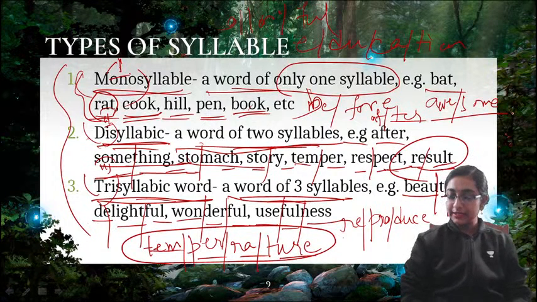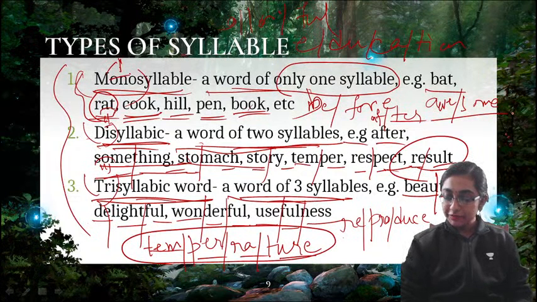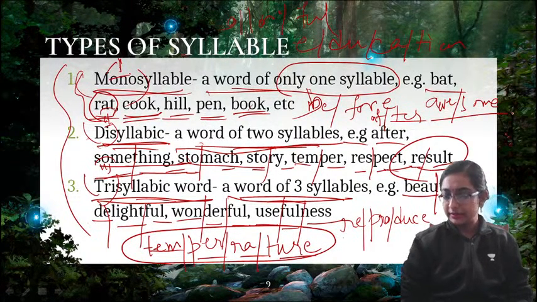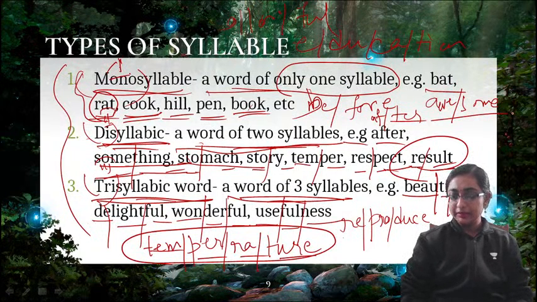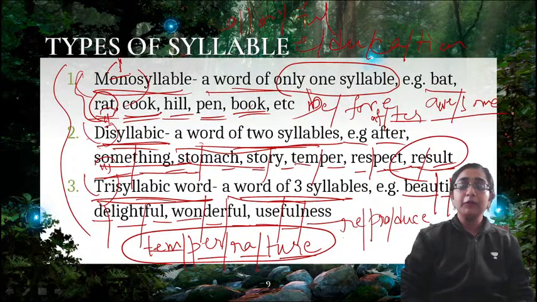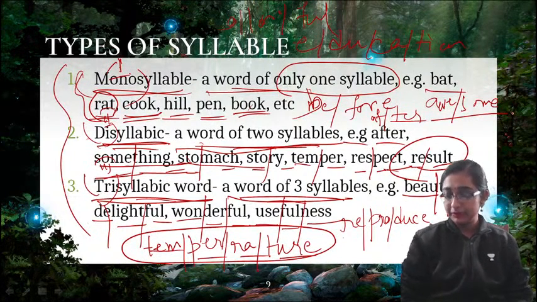Respectful, yes, this is trisyllabic. Syllables are defined by the phonetic sounds, right, ma'am? The vowel sounds. Yes, more or less that. Actually, syllable means, as I have said, a particular portion of the word which you can pronounce at a stretch. That is syllable.